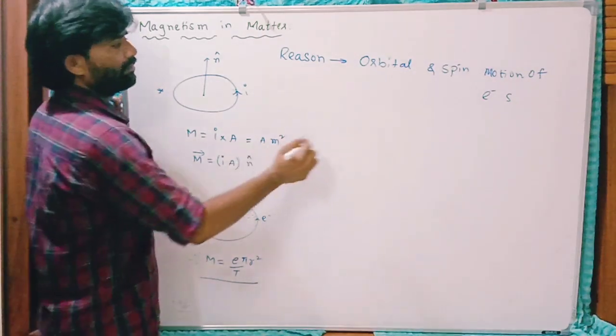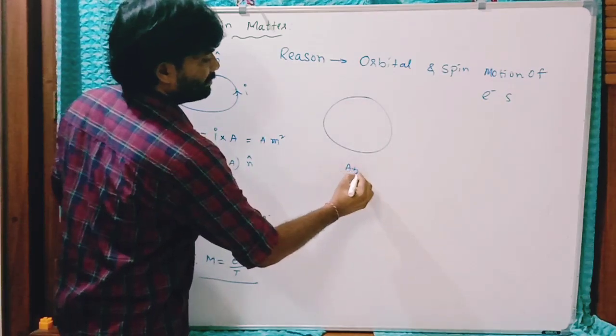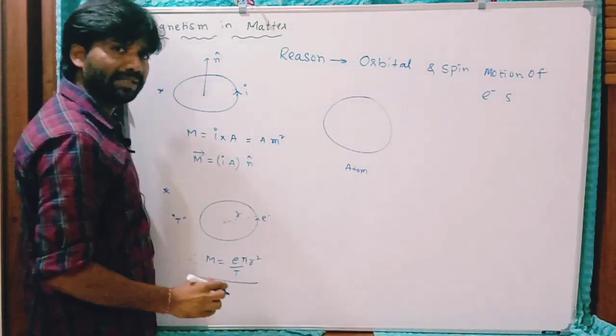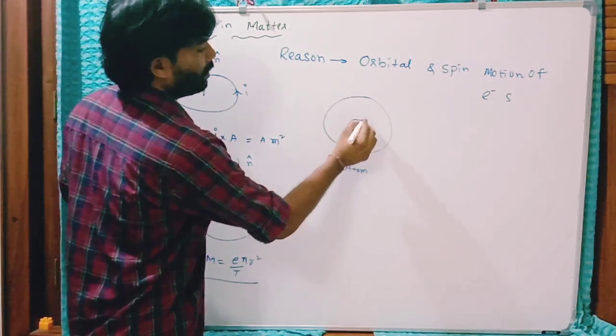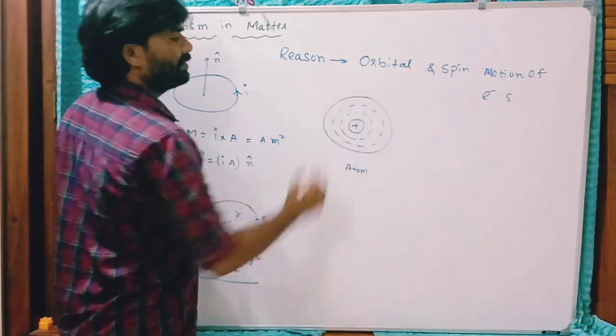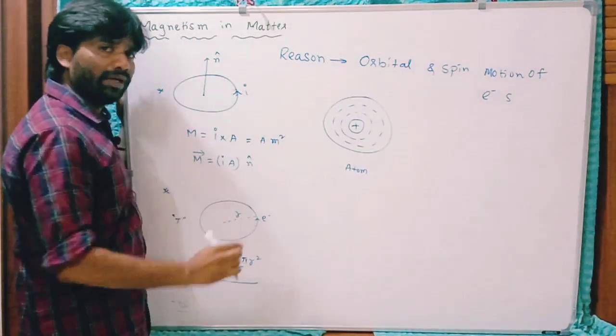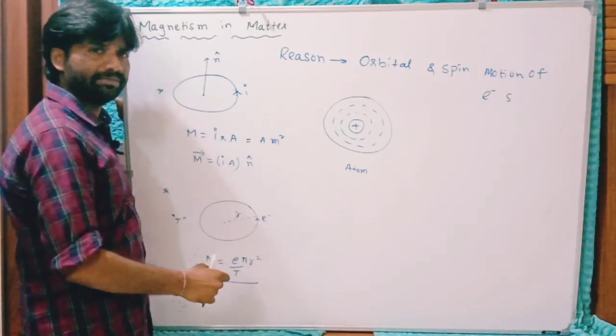Remember this? Now if it is the atom, it has some electrons. Those electrons revolve around the nucleus in different orbits. Right? Now every electron possesses its own magnetic moment in specific direction.